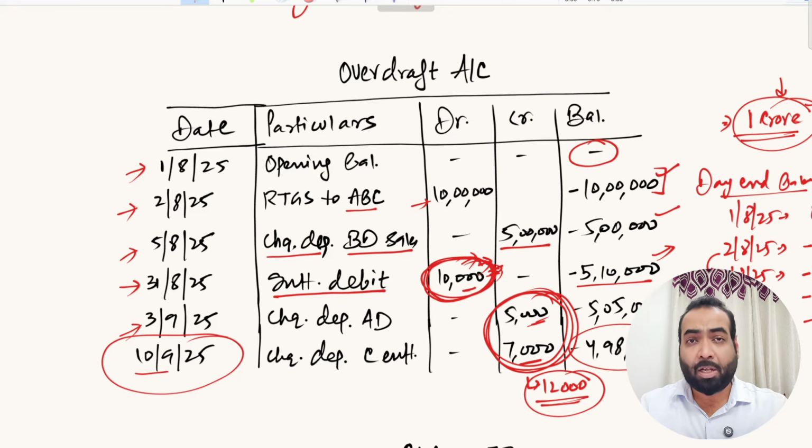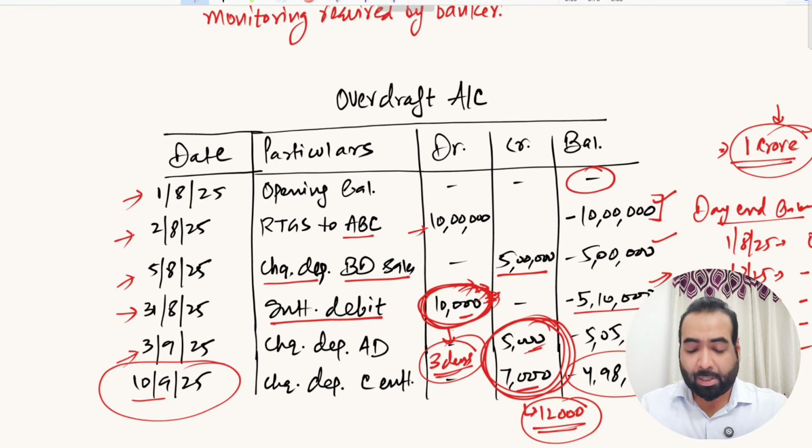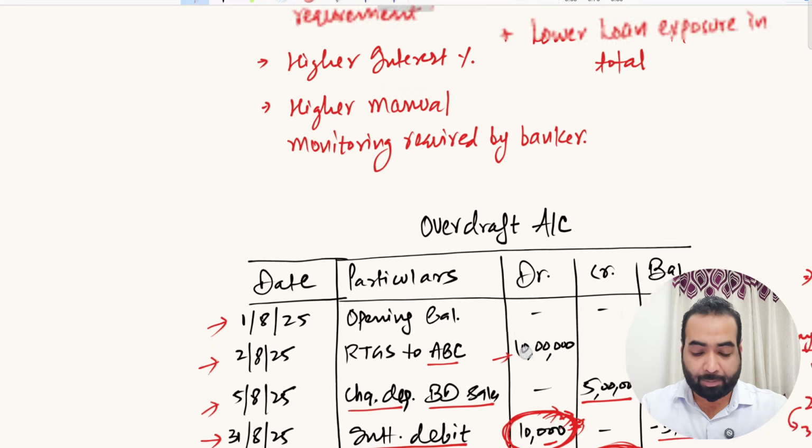So as an entrepreneur, as a banker, as a credit manager, this interest servicing is really, really important. And ideally, this interest servicing has to be done in 3 days itself. Although the banks say that interest servicing usually happens in 7 days, my personal recommendation is that you do the interest servicing in 3 days itself. Even if you are not receiving any payments from your suppliers or from your customers, you can serve the interest by transferring funds from any of your other accounts or by depositing cash also, right, if the interest amount is small. So this is how this overdraft account practically operates.